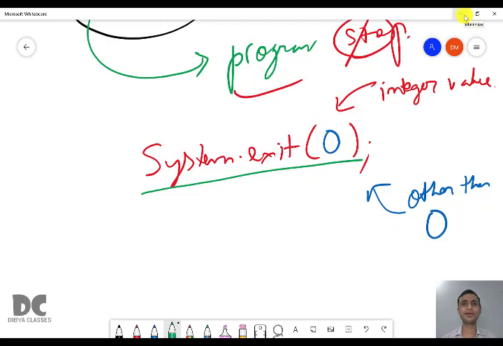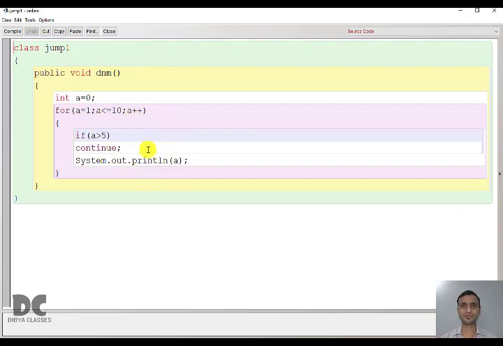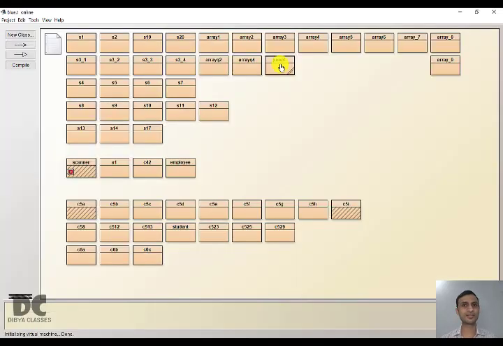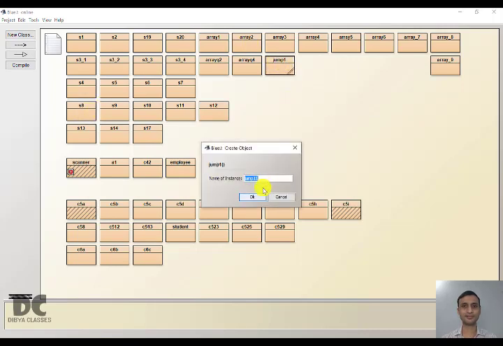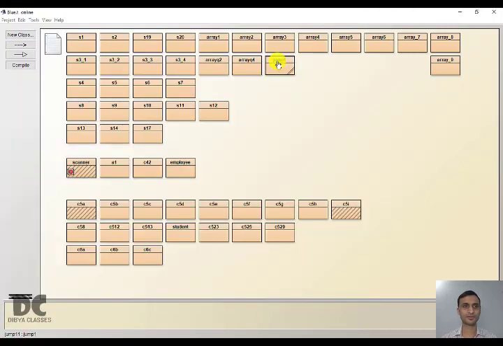I will write a short program and we'll see how the program works. If you remember, we have already done this program. First we did it using break, then we did it using continue, and now we'll do it using System.exit(0). Always write 0 here. Okay, so we'll run the program. Let us see what happens. I will run it again. So it is displaying the output from 1 to 5 for a few seconds.